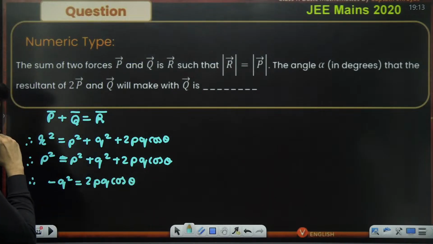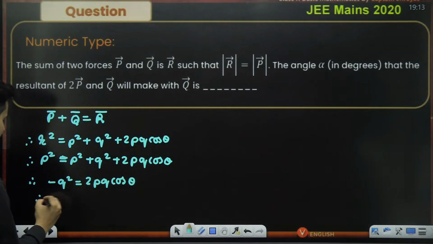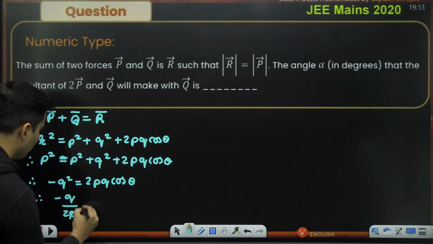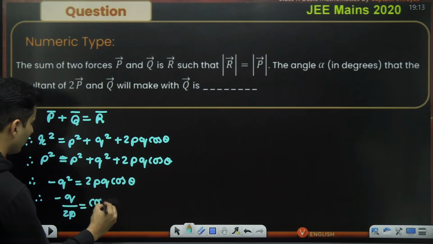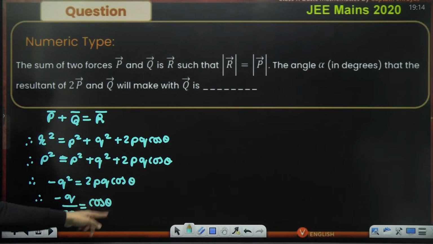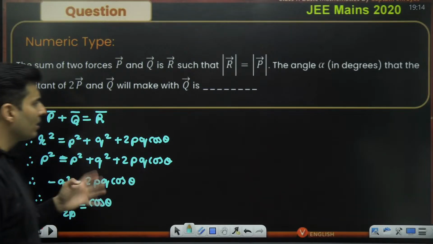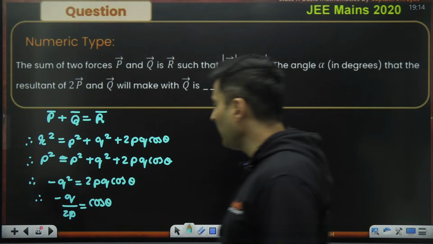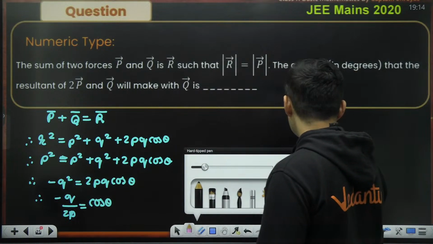Okay, so 2PQ cos theta. Q gets cancelled. So minus Q by 2P is equal to cos theta. I just get cos theta is minus Q by 2P. So I'll just leave it aside. I can't do much, I'll just have to leave it aside. Okay, fine. That was the first part.